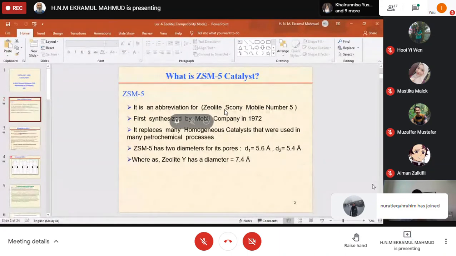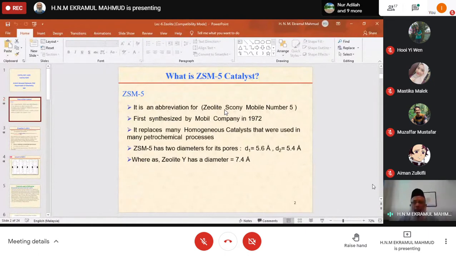It's okay. So ZSM-5 zeolite catalyst is a molecular sieve zeolite with 5 angstrom pores. That name is another name. We can say that Zeolite Socony Mobil number 5 was first synthesized by the Mobil company in 1972. It replaces many homogeneous catalysts that were used in many petrochemical processes.